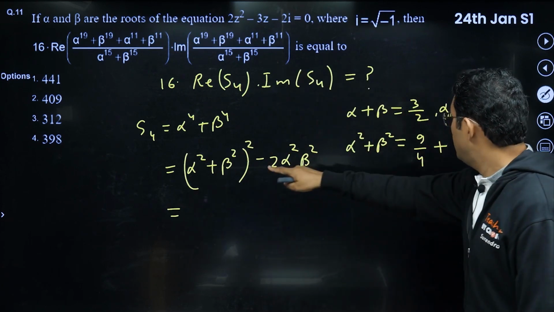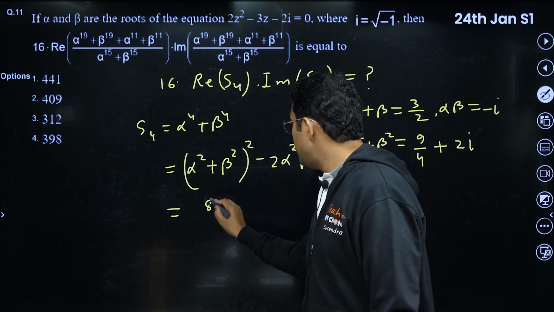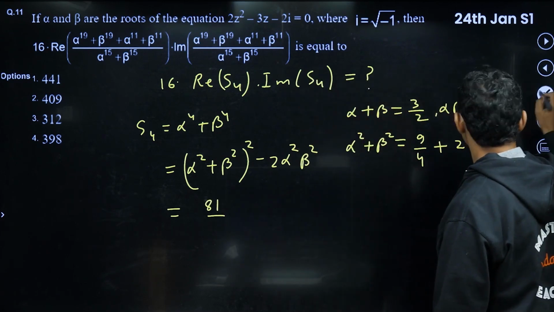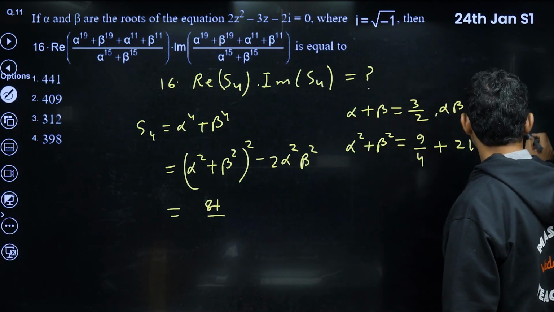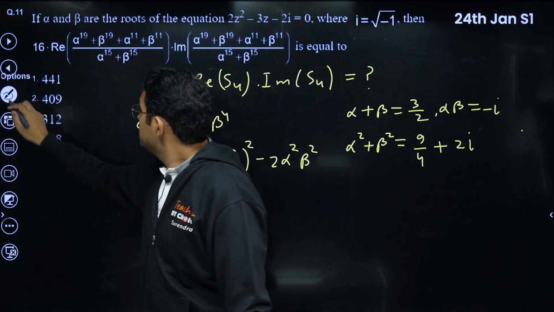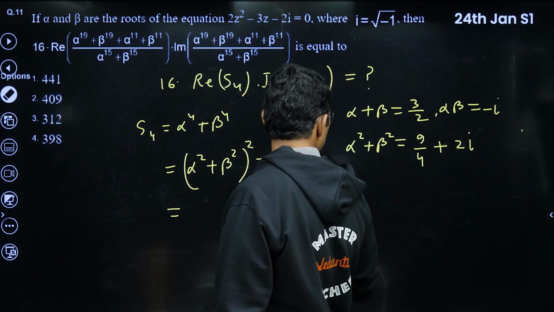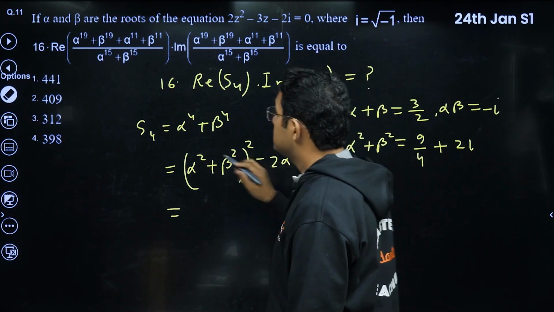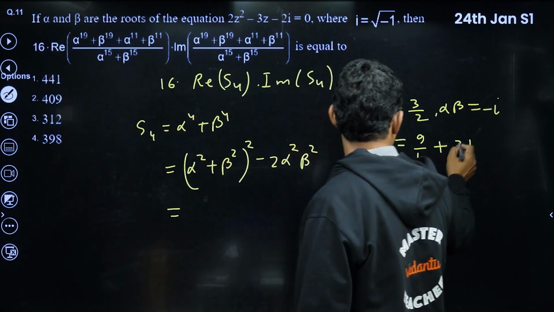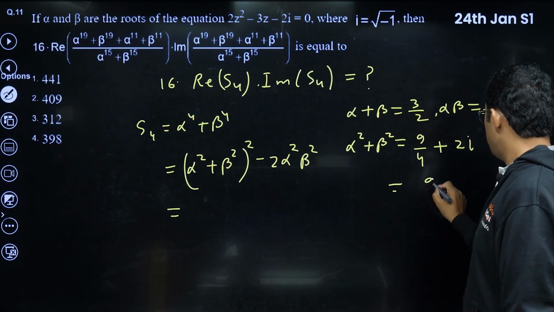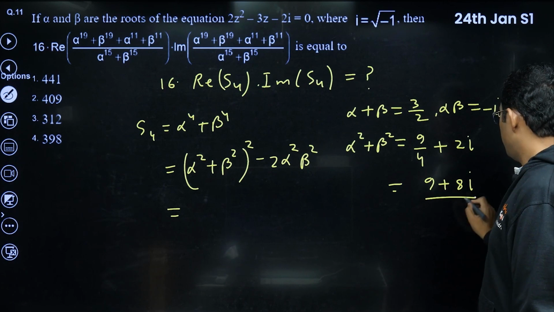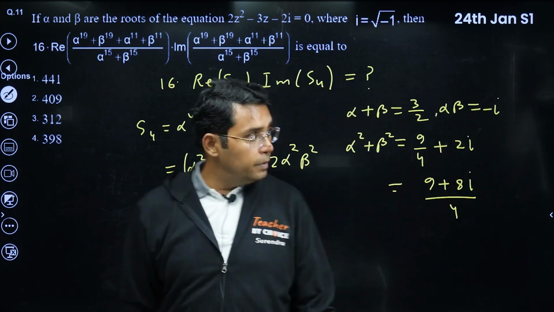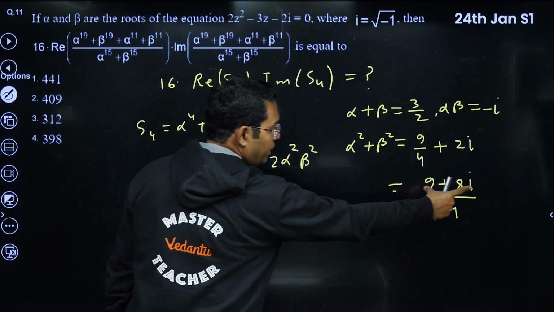What will be the whole square of this thing? I think it will be 81 upon 16, or let me do one thing. Let me write it as 9 plus 8 iota upon 4. So alpha square plus beta square whole square would be the square of this thing.